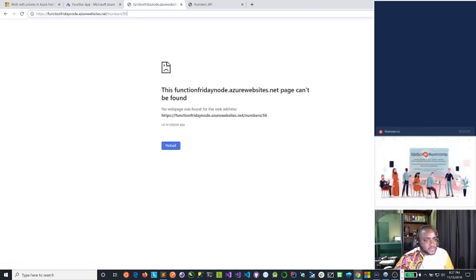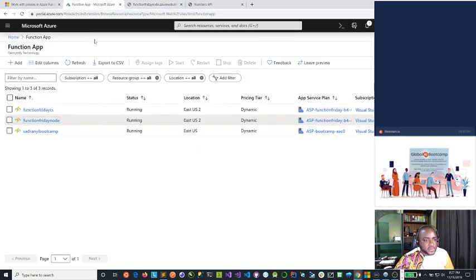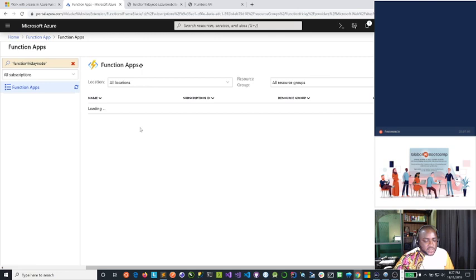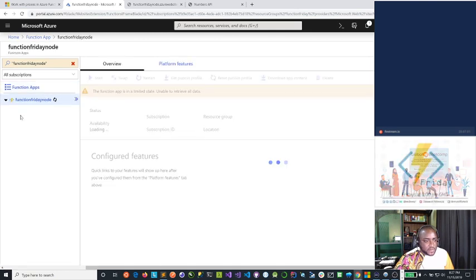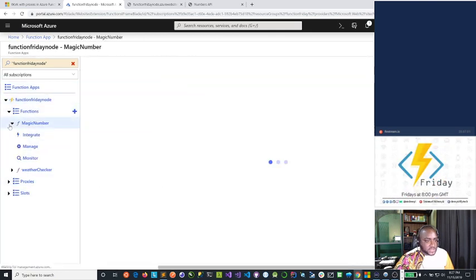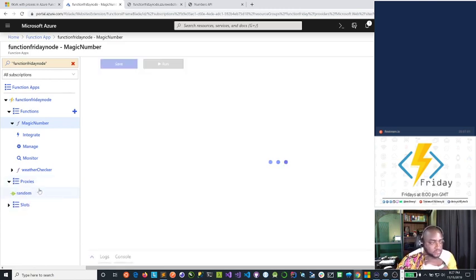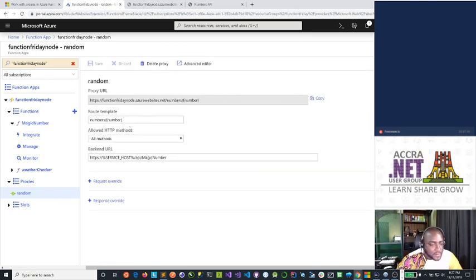So functions Friday net, when we call this, should resolve to the back. Let's open this up and go to the proxy. Opening our proxy. Make sure we have, yep, so this is our endpoint numbers, and this is the backend.